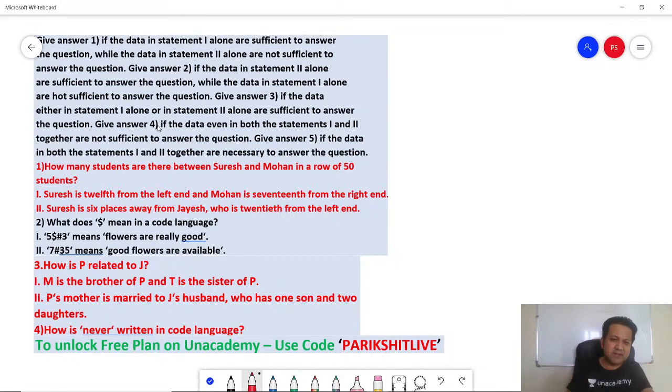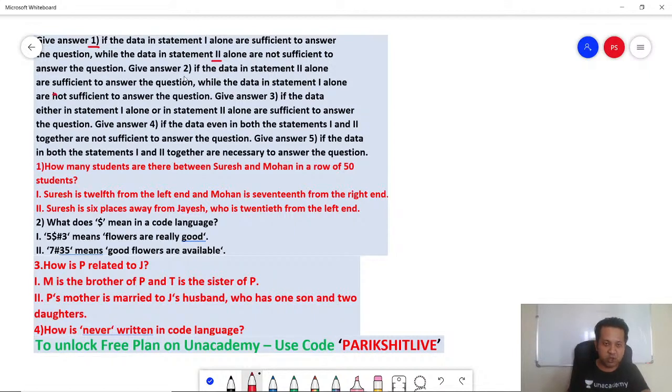First let's read the directions. If the data in statement 1 alone are sufficient to answer the question, while data in 2 alone are not sufficient, in that case, you got to mark your answer as 1. Option 2, if the data in statement 2 alone is sufficient to answer the question, while the data in statement 1 alone are not sufficient to answer.